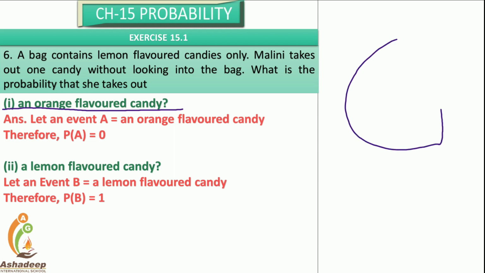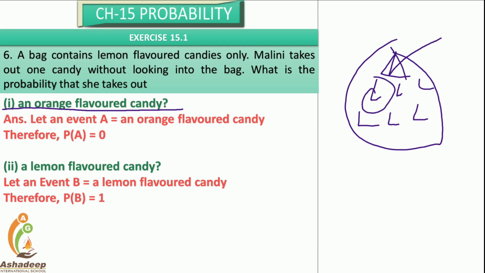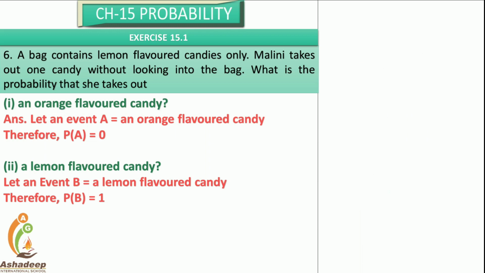Now think of one thing. There is only lemon flavored candy in the bag. If your hand goes into it and you pick any candy, it is only and only a lemon flavored candy. It is a universal truth, because we know that it has only lemon flavored candy. So can it be orange? What is the probability of getting an orange candy? It is zero, because there is no orange flavor candy. So it is impossible to get an orange flavor candy out of this bag, right?